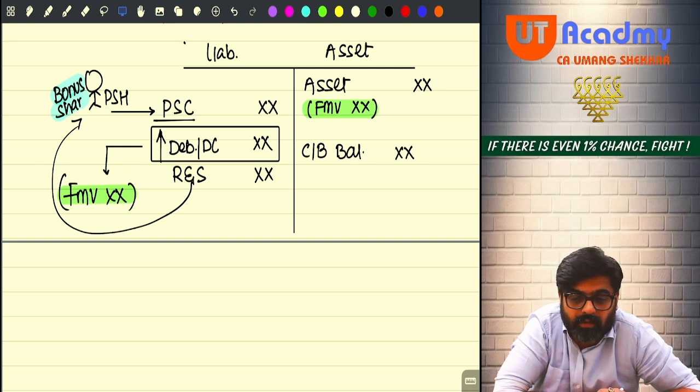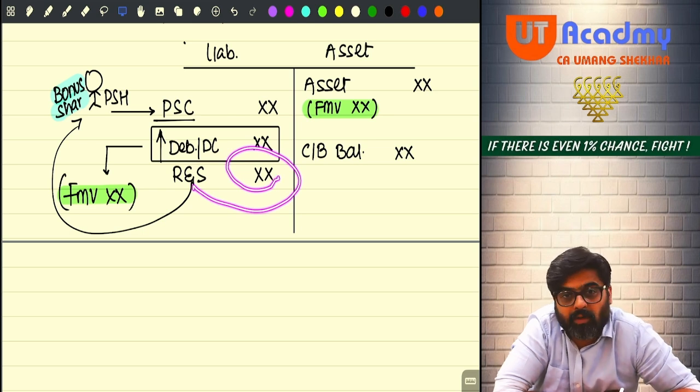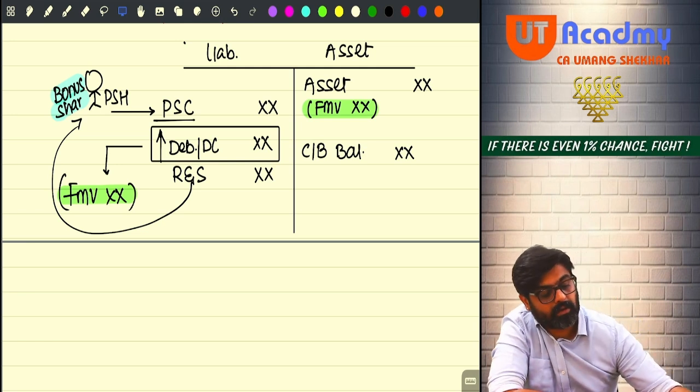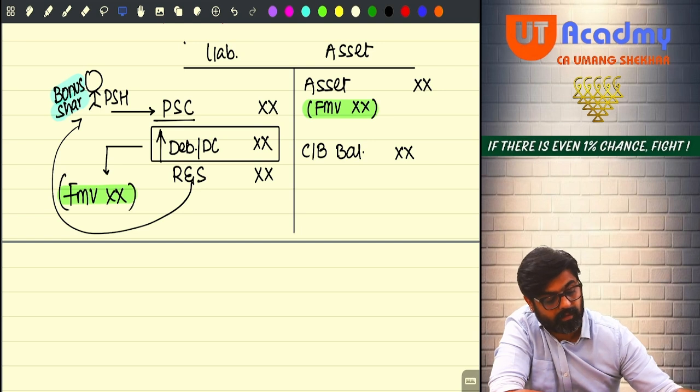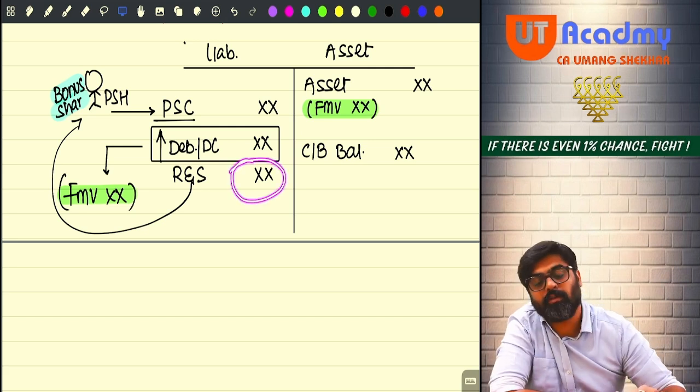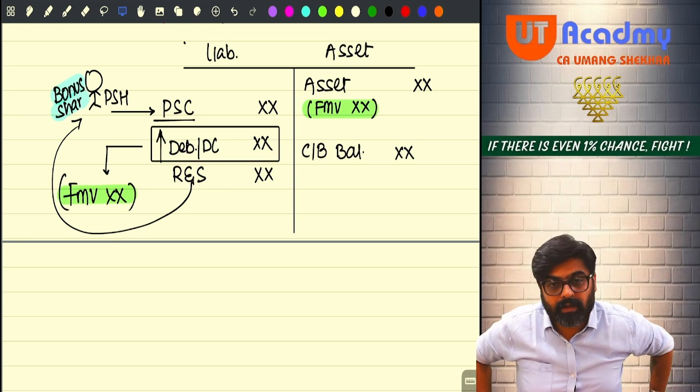Now your reserve was 10 lakhs. 10,000 shares of rupees 10 each, sorry, my mistake, 100 each. So 100 rupees per share into 10,000 will give you 10 lakh rupees. So you have 10 lakh rupees in reserves. You want to give 10 lakh rupees as dividend to the shareholder.